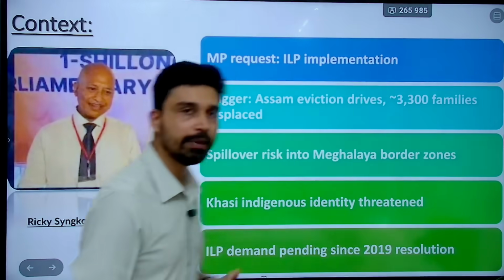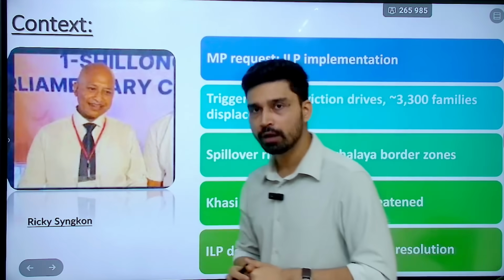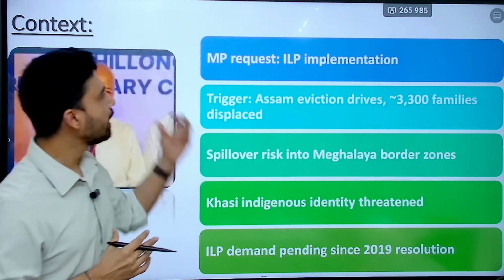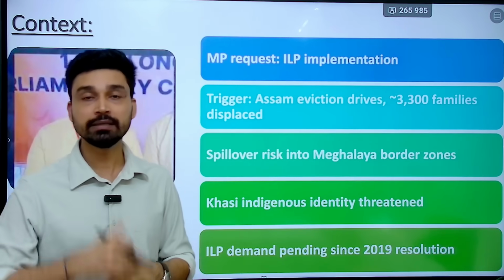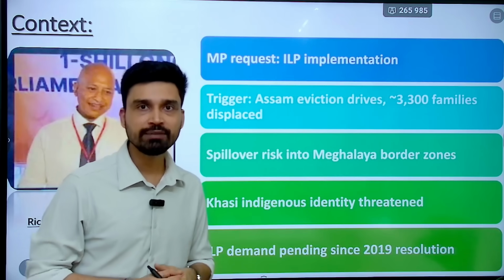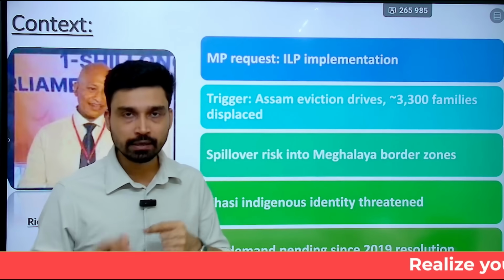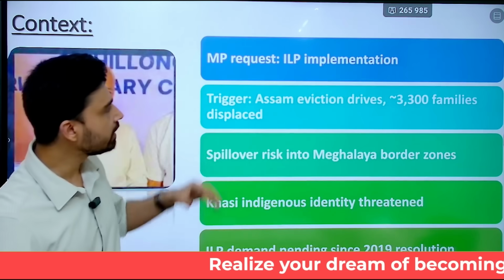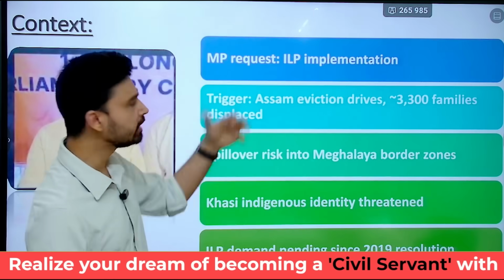Now, the MP from the Voice of the People Party from Meghalaya, Ricky Synkon, during his meeting with the Home Minister of India, Amit Shah, has raised an issue and requested implementing ILP as soon as possible in the state of Meghalaya. The trigger point is believed to be the eviction drive that we are seeing in Assam, where Assam has begun to crack down on illegal migrants and refugees, largely coming from Bangladesh and nearby regions, and it is believed that over 3,300 families from the Assam region have been displaced.